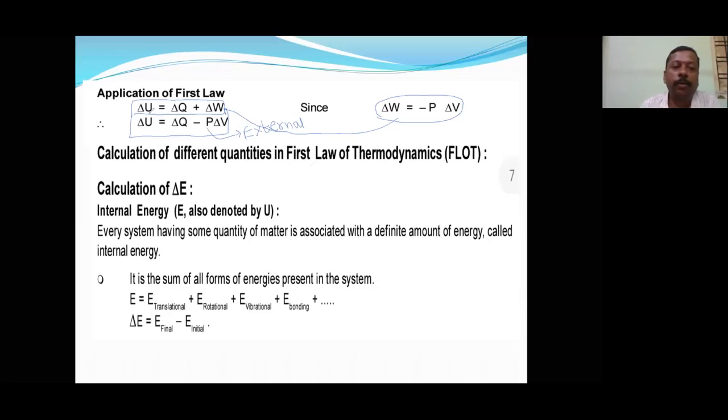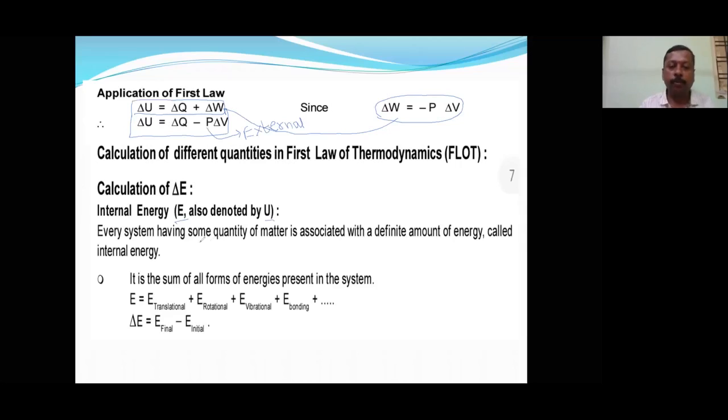What are the quantities we are dealing with? Internal energy, delta U and delta E, both are the same. Don't worry, that is what is mentioned here also. E is also denoted by U. How to calculate delta E, how to calculate delta Q, and specially we will focus on calculation of work in different forms.